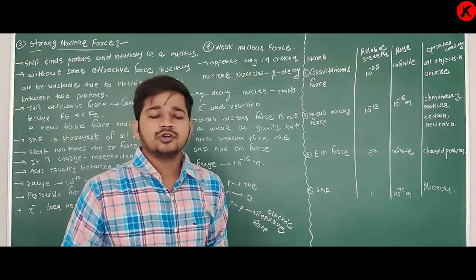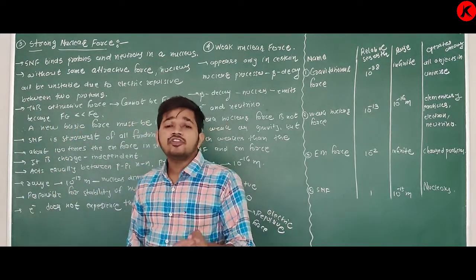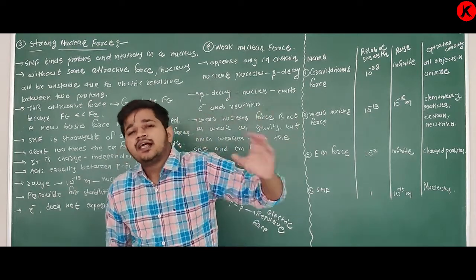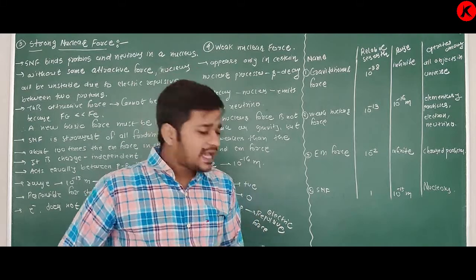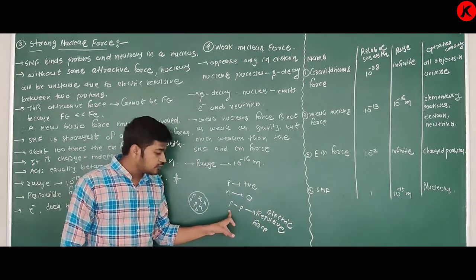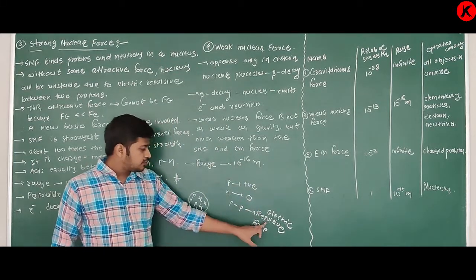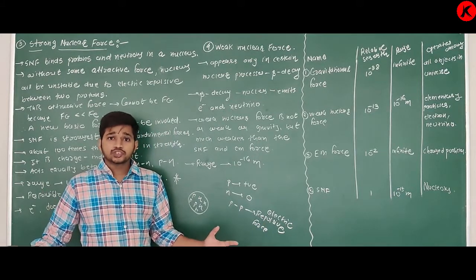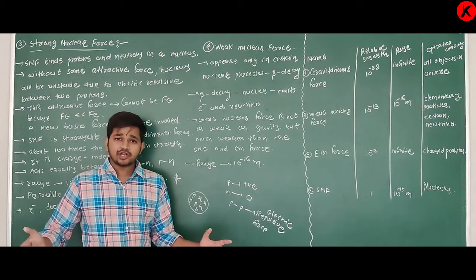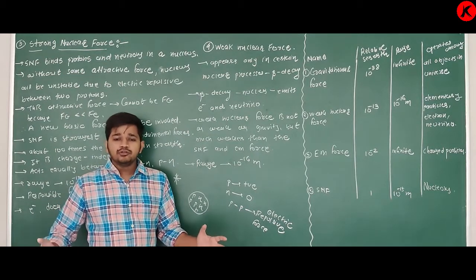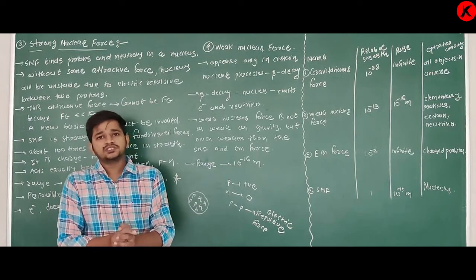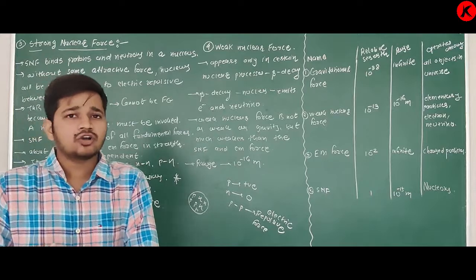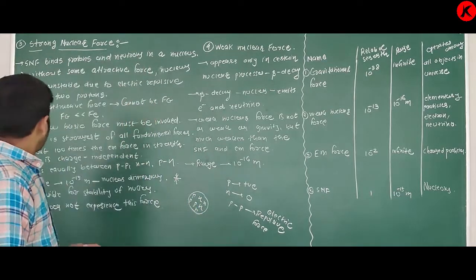Strong nuclear force is an attractive force which is greater than electromagnetic force. Due to electromagnetic force, proton and proton repel, they will move away. But there is a strong force, strong nuclear force, due to which protons lie in a very tiny region called the nucleus.